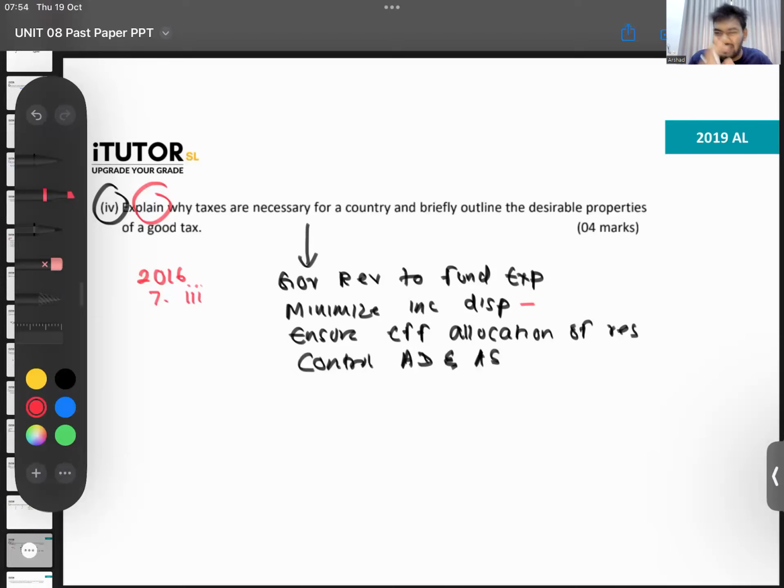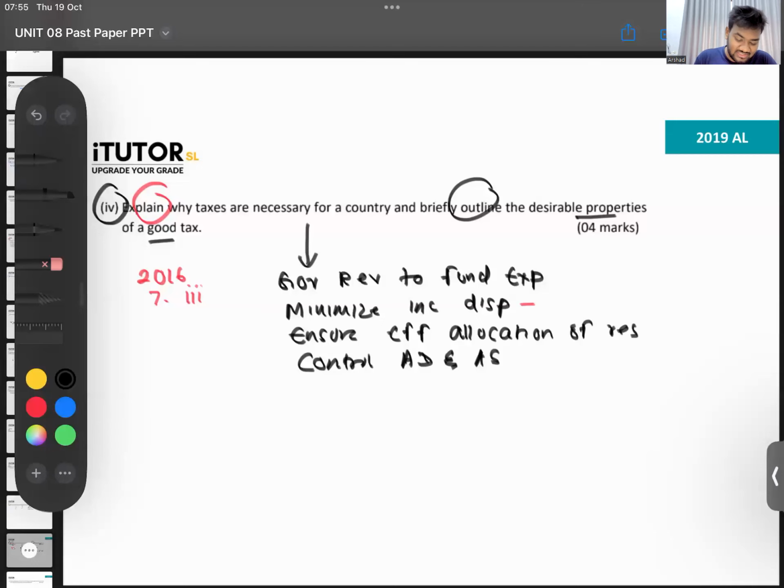So likewise, in your words, you don't have to write what is in the textbook or what I am saying. In your words, give like a 2 or 3 line explanation for each of these points. Then you'll get your full marks. Now see, that is not completely enough. They're also saying, briefly outline the properties of a good tax. What are the properties of a good tax?